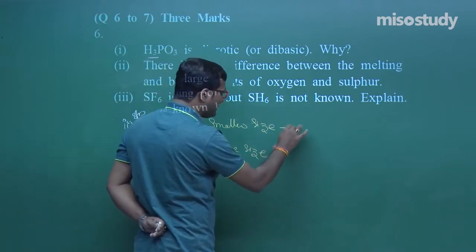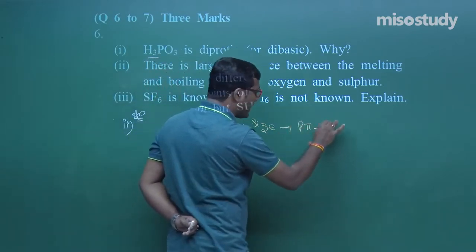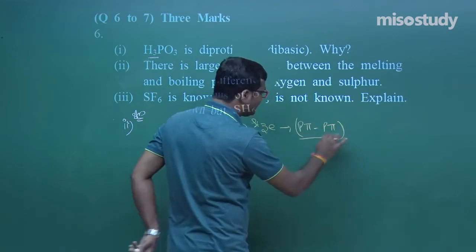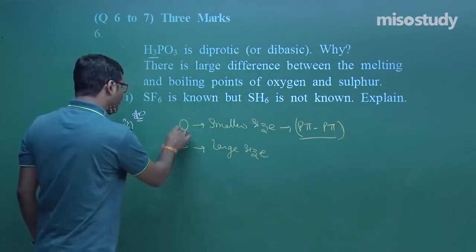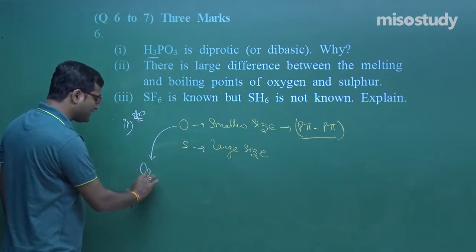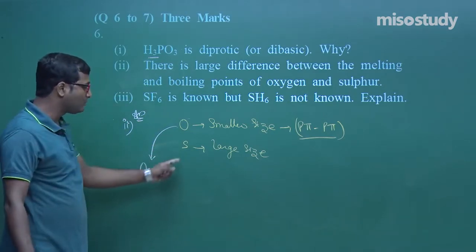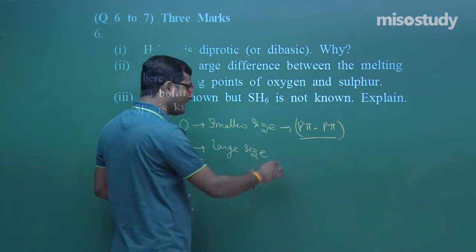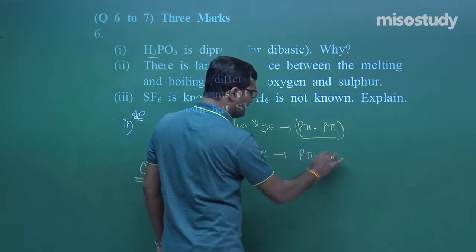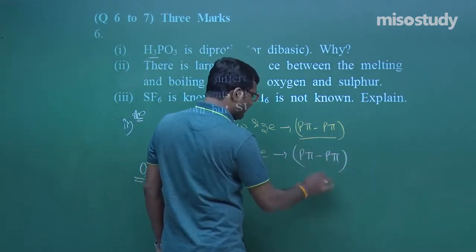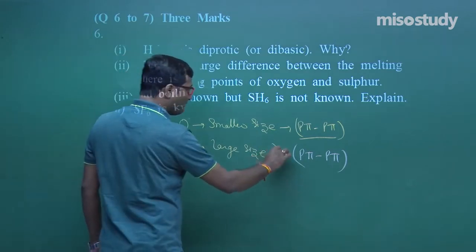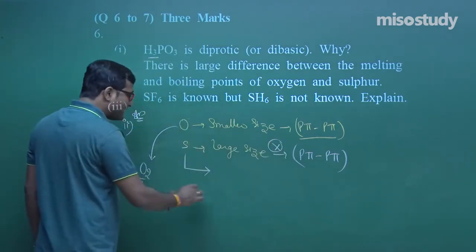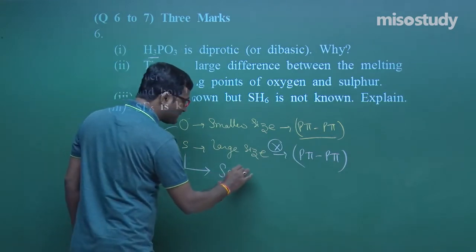So, oxygen easily forms p-pi bonding. In oxygen, there is a tendency of the formation of p-pi bonding. Due to this reason, oxygen exists as an O2 molecule. But due to the large size of sulfur, no such p-pi bonding takes place.